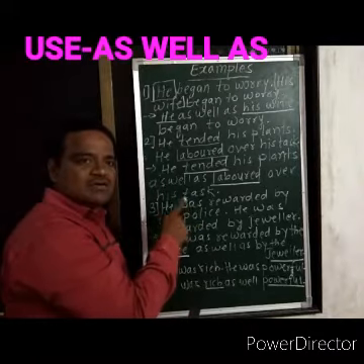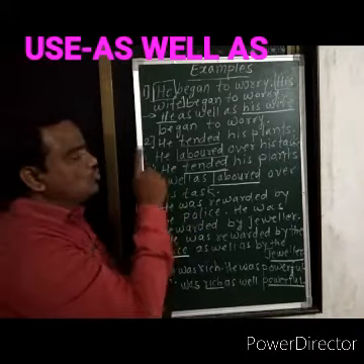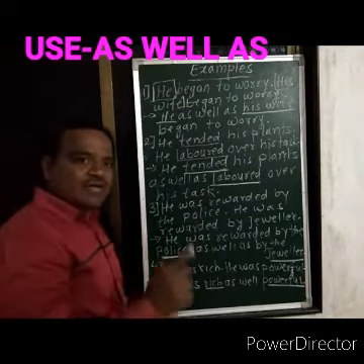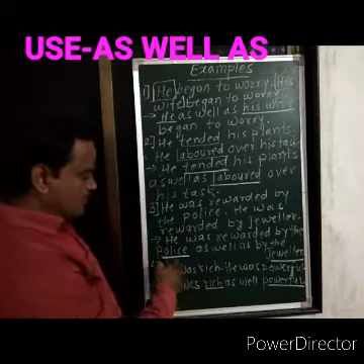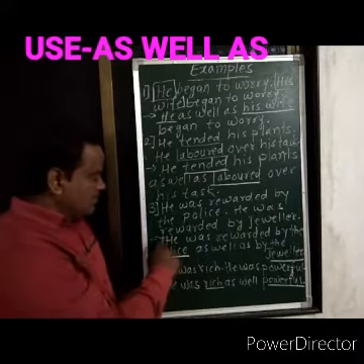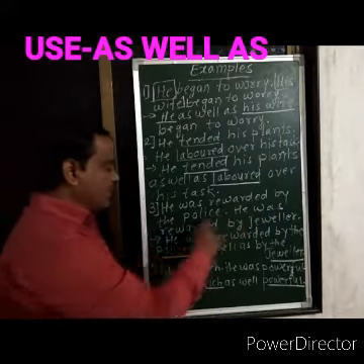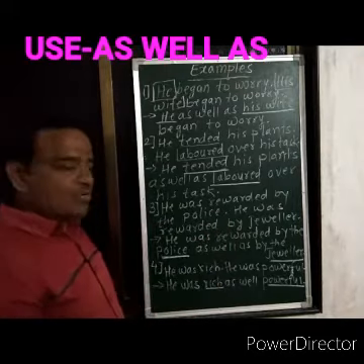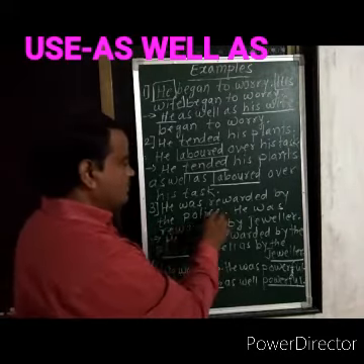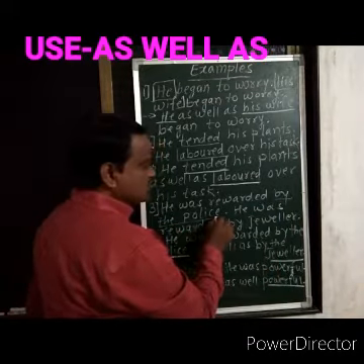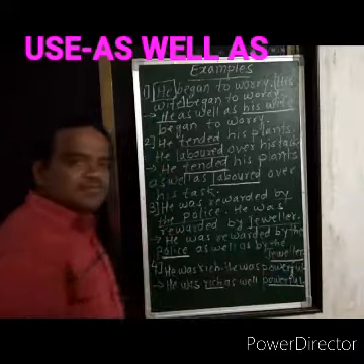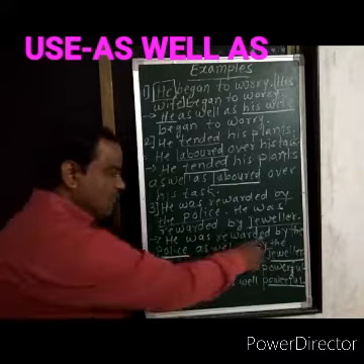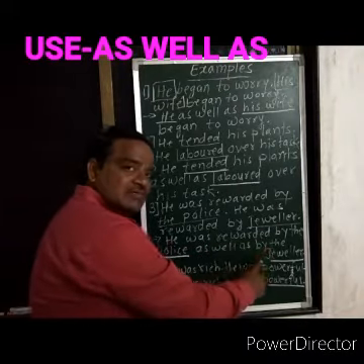Third example is when there are two different objects: he was rewarded by the police, he was rewarded by the jeweler. What are the objects? The police and the jeweler. When we use "as well as" to join those objects: he was rewarded by the police as well as by the jeweler.